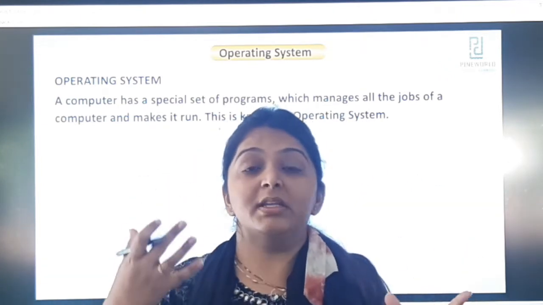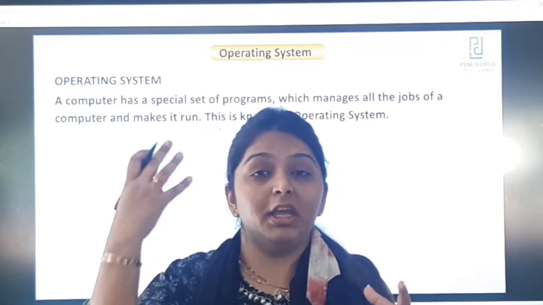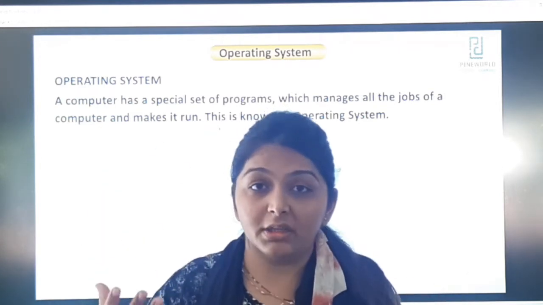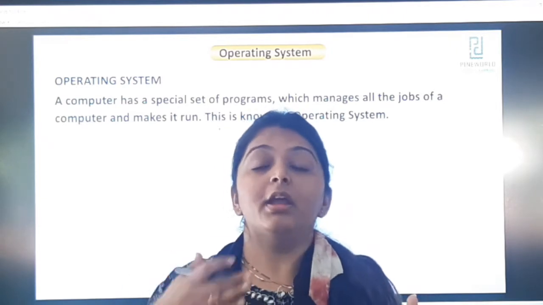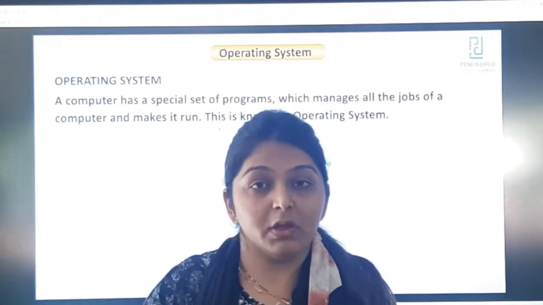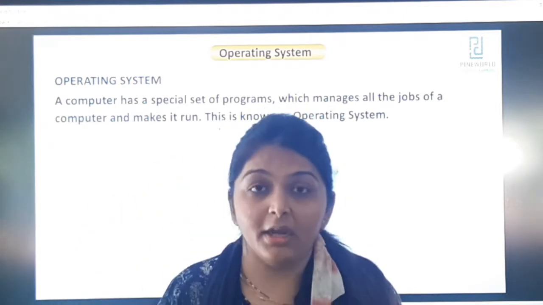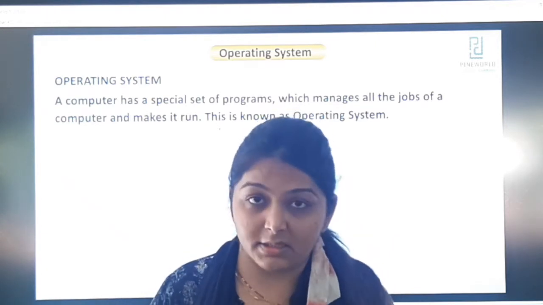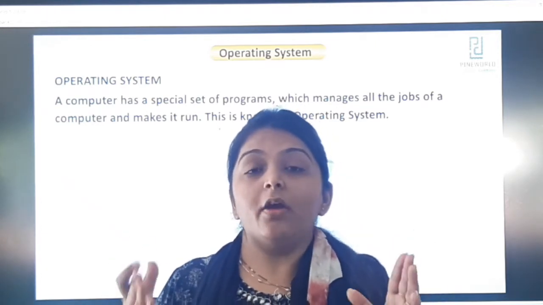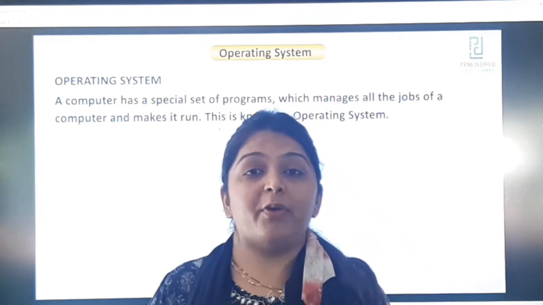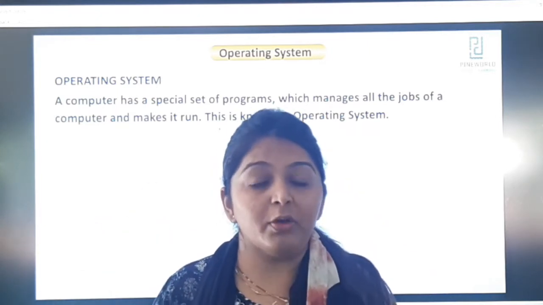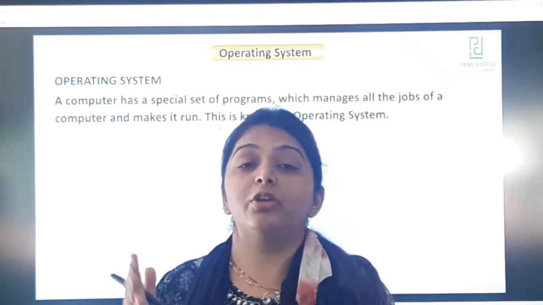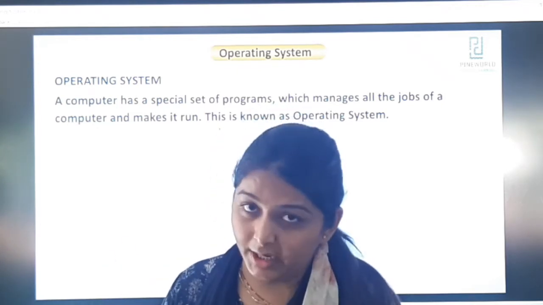What do our brains do? They do all the thinking process, they manage whatever works we have in our day to day life. Then it runs also, and according to our brain we do our task. In the same way, the operating system is like a brain for the computer. It manages all the jobs of the computer and then makes the computer run according to it.